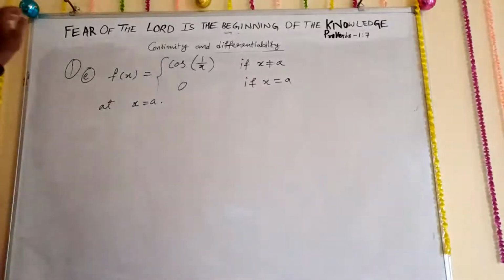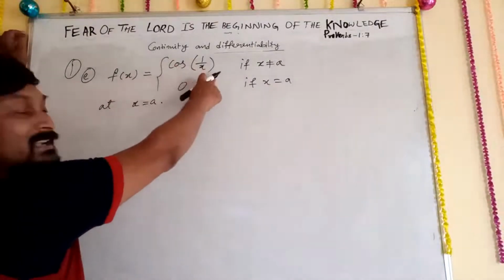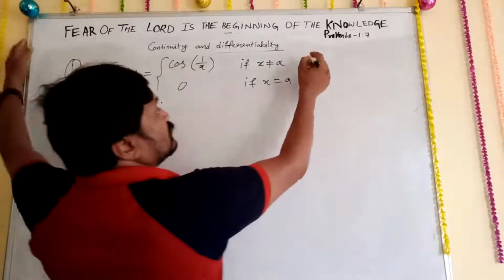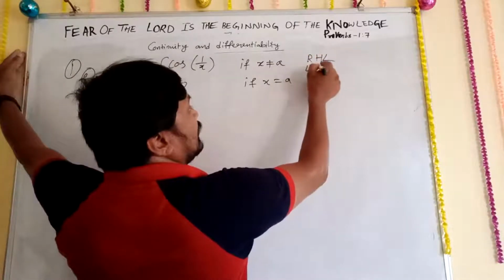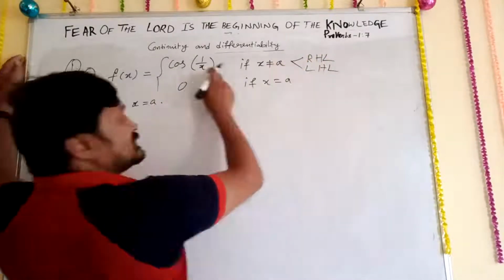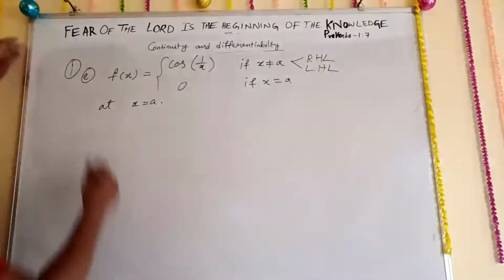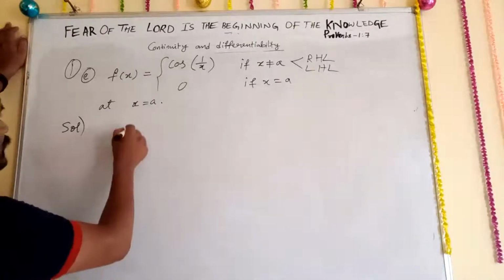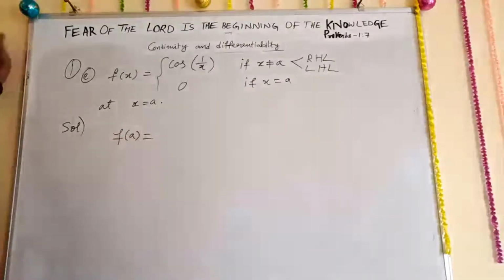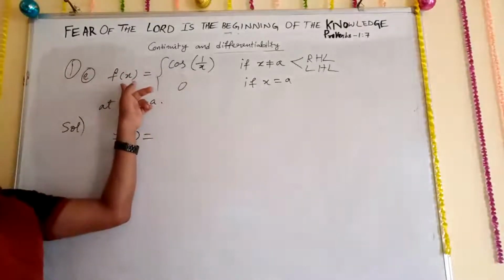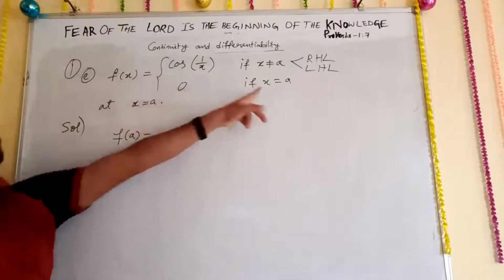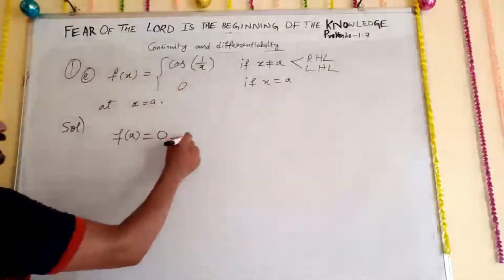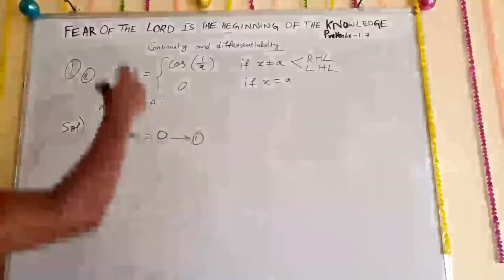Check carefully now. f of x is equal to cos 1 upon x if x is not equal to a, and 0 if x is equal to a. Now for RHL and LHL, we have to use this function only. Now let me start the solution. Very simple. First f of a. At x is equal to a, f of x is equal to 0. So your answer is 0. Equation number 1. Now we go for the second one.